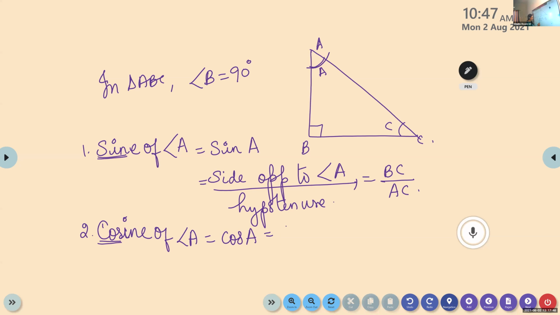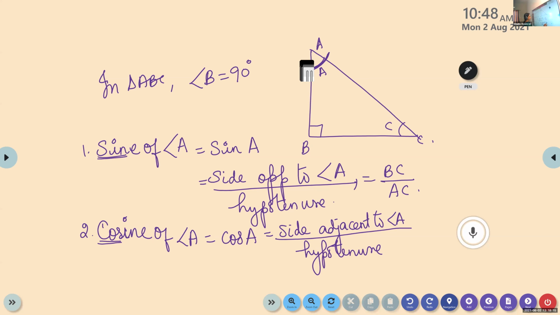Cos A is defined as side adjacent to angle A by hypotenuse. So with respect to angle A, which is the adjacent side? AB. AB by the hypotenuse AC.